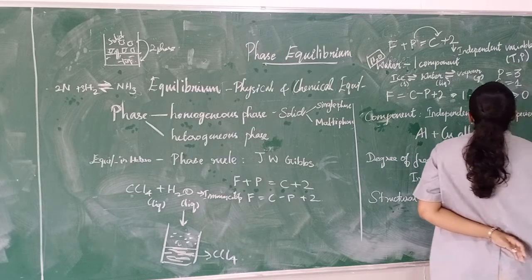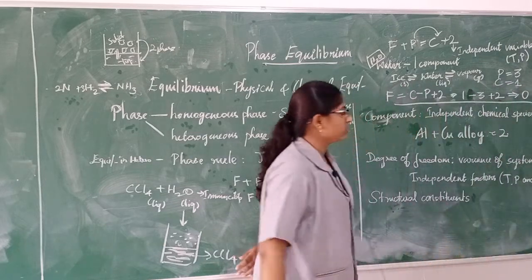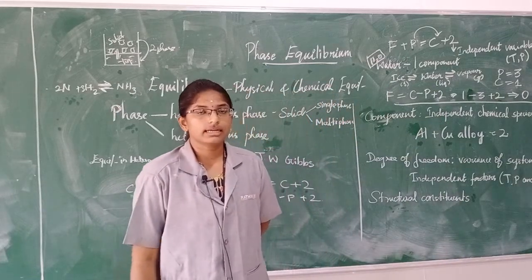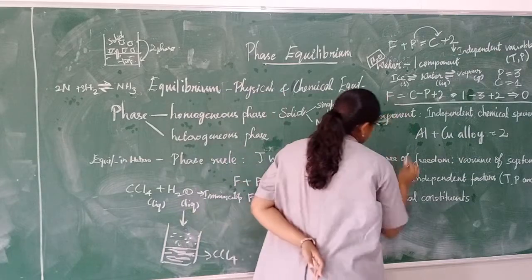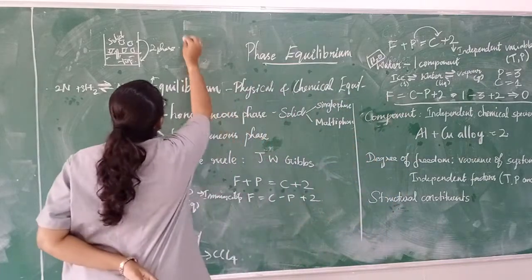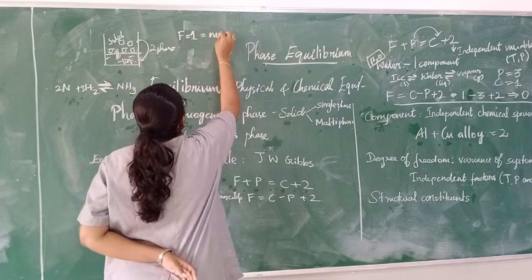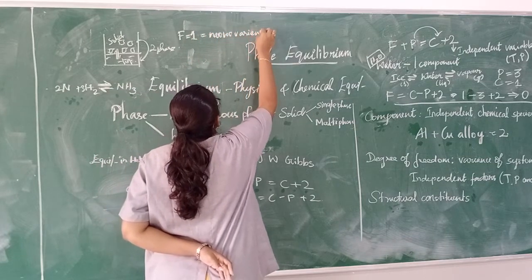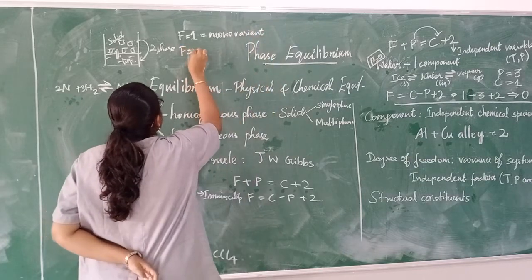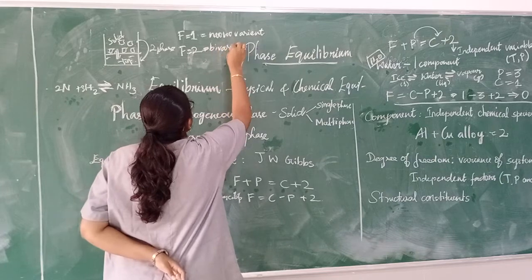So the degree of freedom for water will be 0. If it is 0, we can say it is invariant. If the degree of freedom is 1, it is monovariant. If F is 2, we can say it is bivariant.